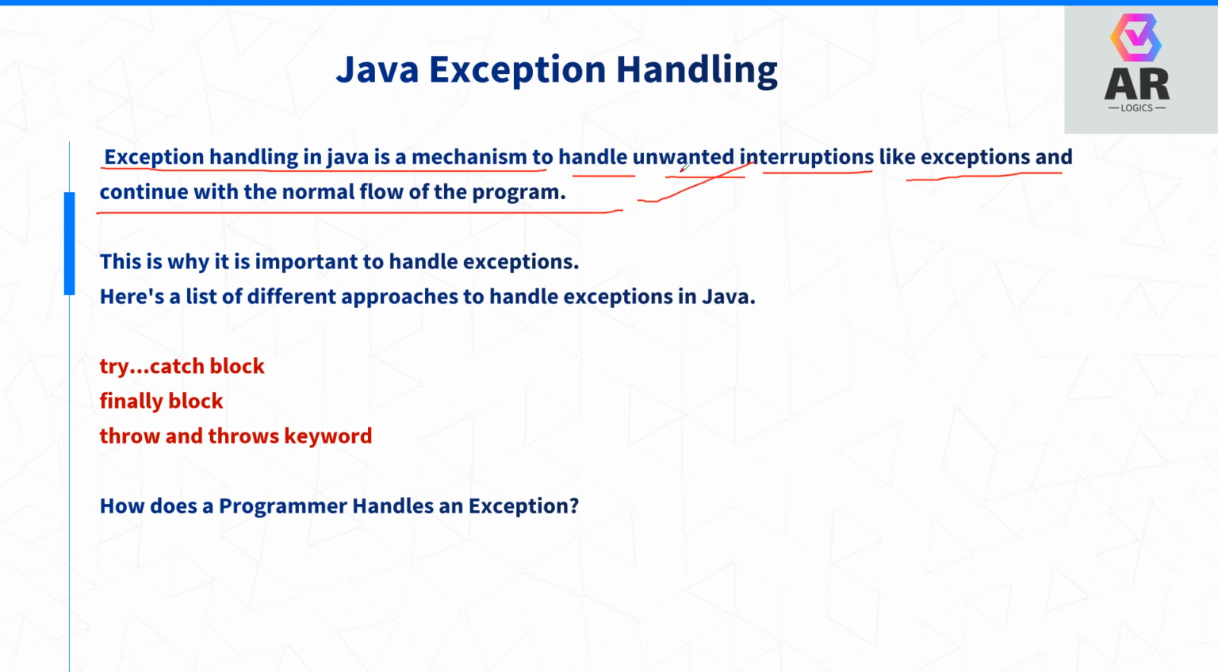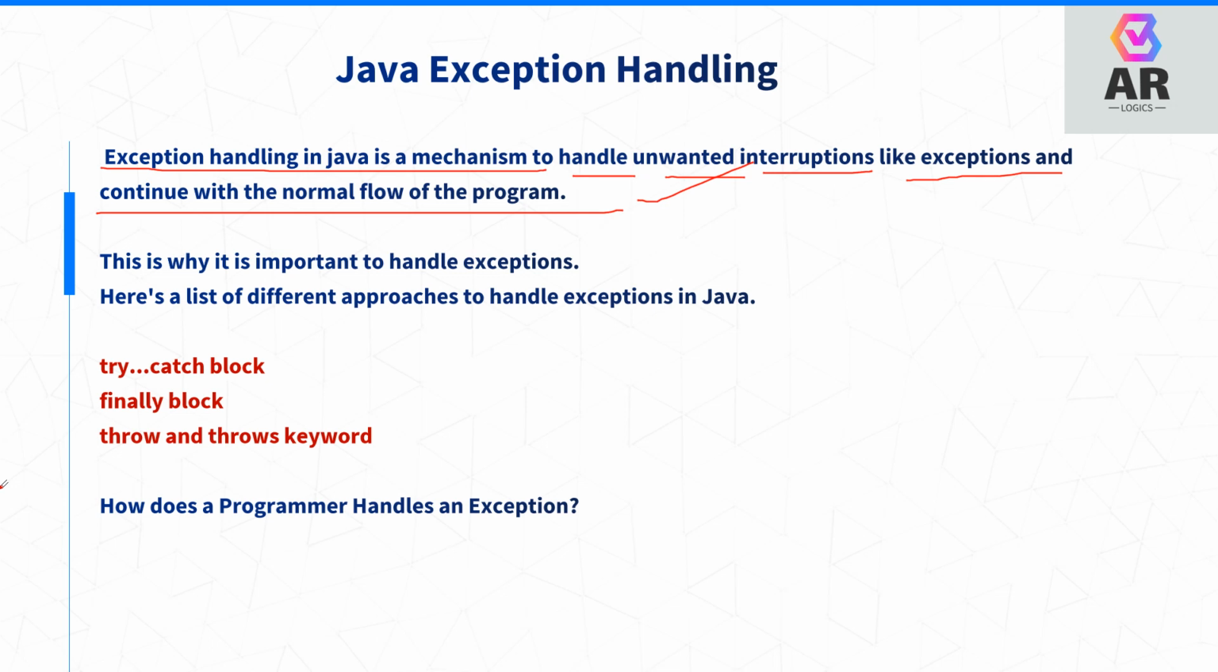Now one more way: an exception is nothing but an unwanted or unexpected event that occurs during the execution of the program, disturbing the normal flow of the program. This is called a Java exception.